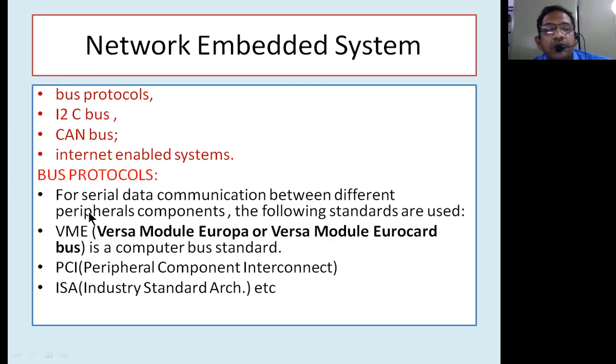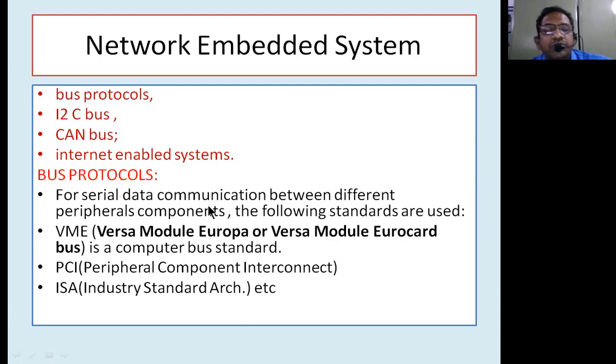What do you mean by bus protocols? Bus protocols are normally meant for serial communication between different peripheral components in the network. Three important standards are normally used for such serial communication in the embedded system network: VME, the VersaModule Eurocard, a computer bus standard; PCI, the peripheral component interconnect protocol; and ISA, the industry standard architecture protocol.